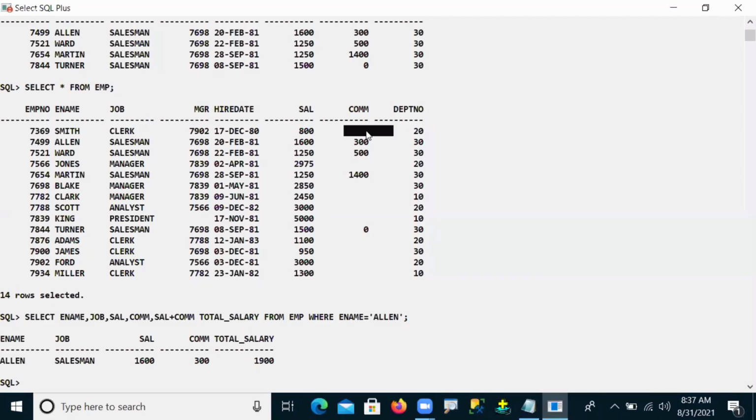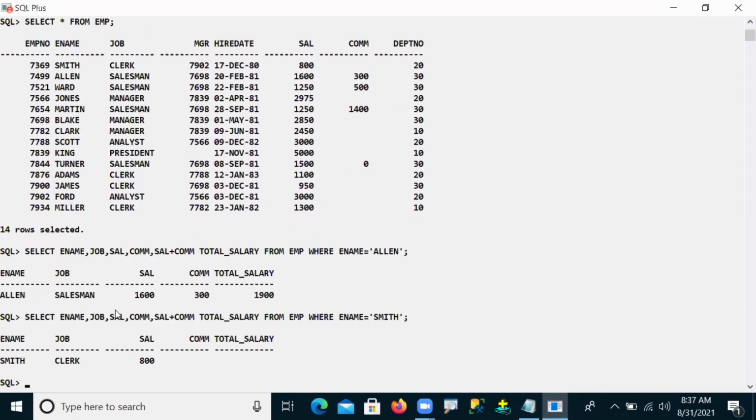Yes, it means null. Okay, now let's go on. Everything is the same as before, but only the employee name I'm passing is Smith. Remaining all are the same. I'm passing Smith and executing it now. Okay, name is Smith as per the table data: name Smith, job clerk, salary 800, commission null.